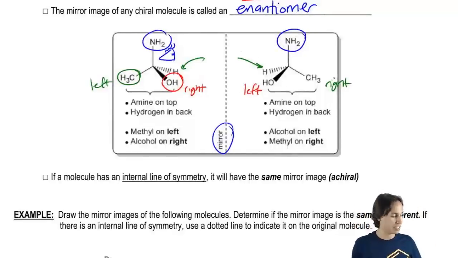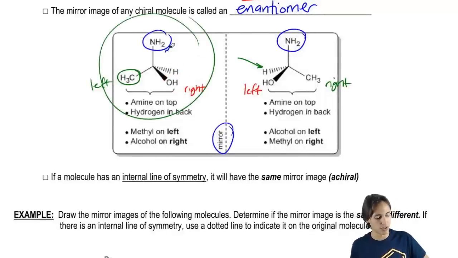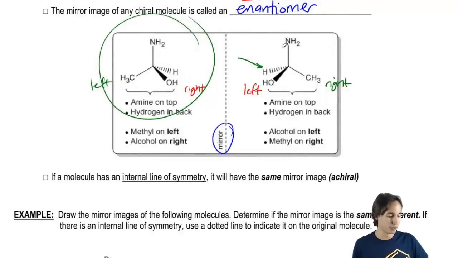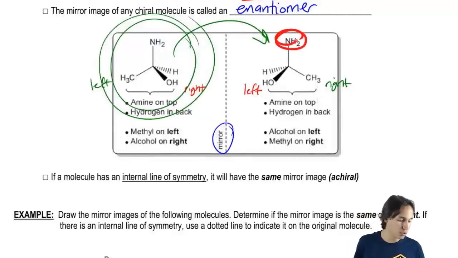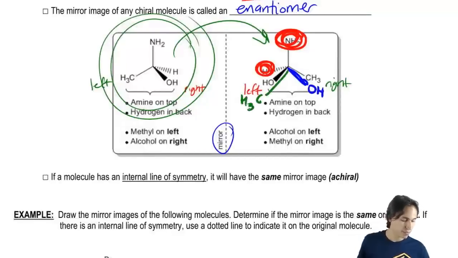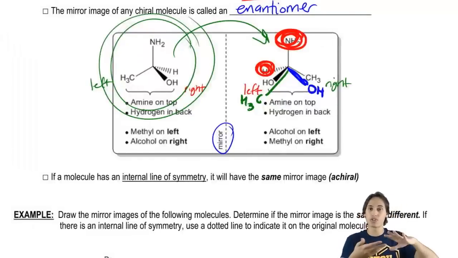What non-superimposable means is that if I were to take a cutout of this thing, I'm going to erase some stuff here so it becomes more clear. I erase the eyeball. When I take a cutout of this thing and lay it over this one, is it going to look exactly the same? And the answer is no, because even though the NH2 would be in the same place, and even though the H would be in roughly the same place, because they're both facing towards the back, I would get an OH over here, and I would get a CH3 over here. And that means that these are non-superimposable because my groups are in different places if I overlay them over each other.